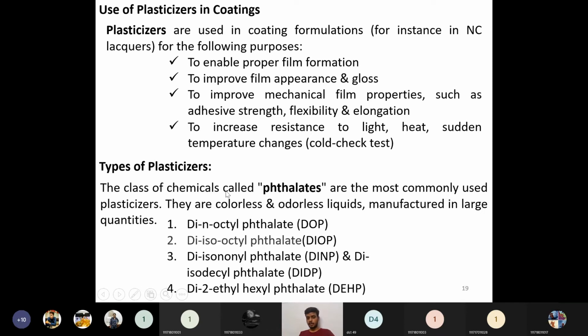Because of these reasons, they find many applications, not in food industries or where toxicity matters very much. Whenever there is no issue of toxicity, we can use these phthalates for economic reasons.